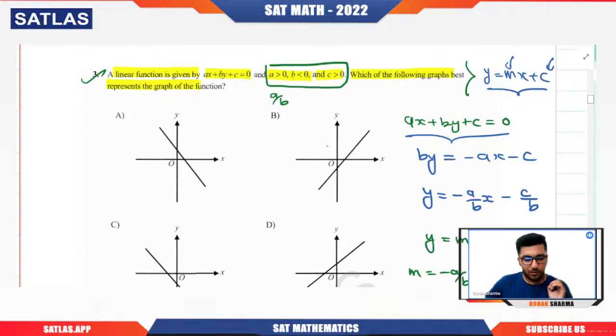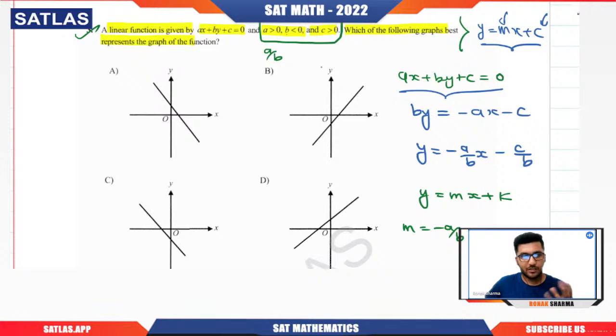Come on, quickly tell me. If numerator and denominator are both positive or both negative, the fraction is positive. But if one of them is positive and the other is negative, then the fraction will always be negative. So if a by b is negative, then minus times a by b will be positive. Are you getting my point? So the slope is positive.